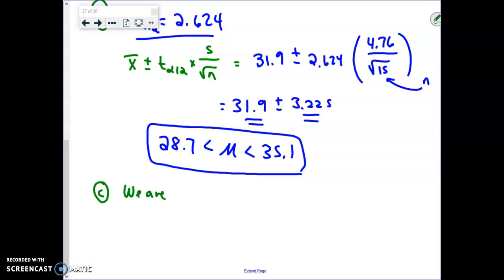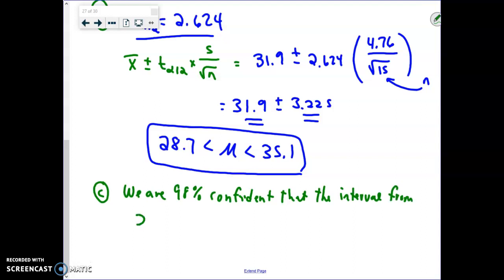We are 98% confident that the interval from 28.7 to 35.1 contains the population mean. And that's how you interpret that.